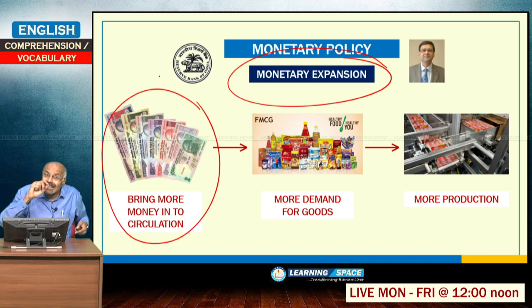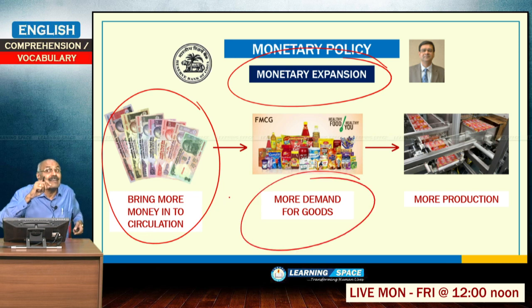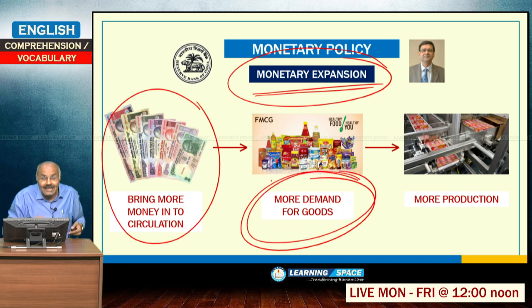More demand will be created for goods. Please understand carefully, if more money is there in the system, which is known as monetary expansion, then more demand for goods will be created.